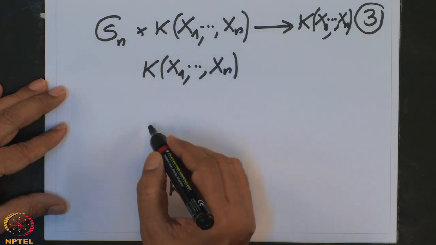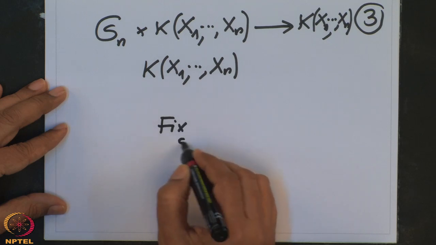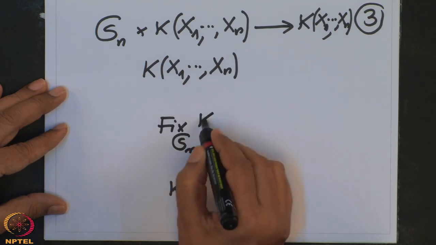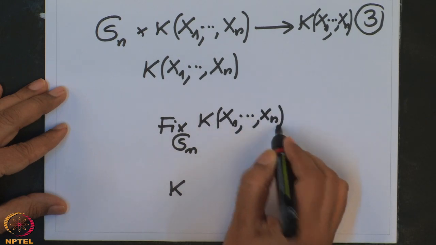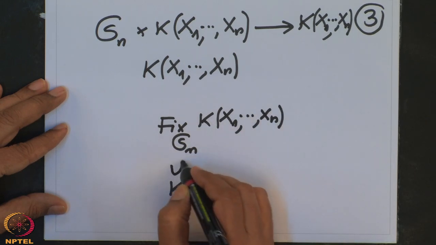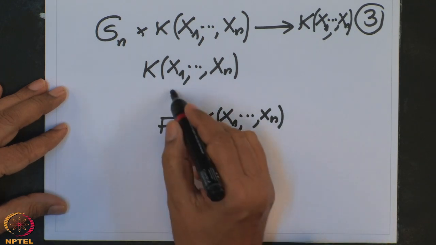I want to find the fixed field of Sn, and this contains k, that is obvious, the constants are going to be constant.